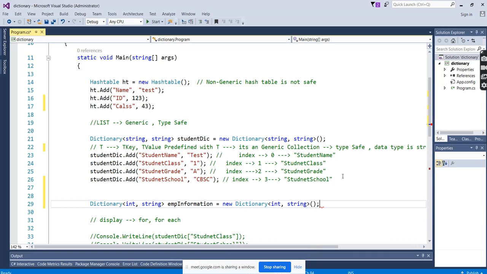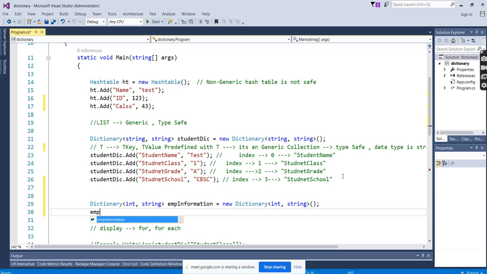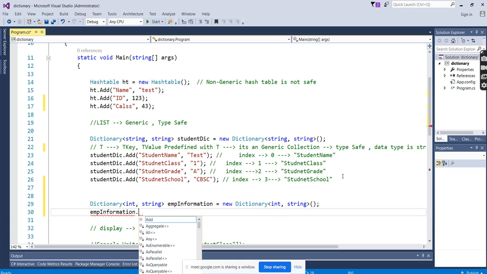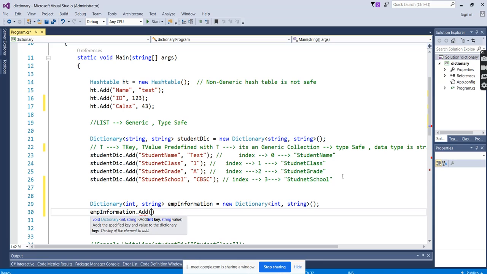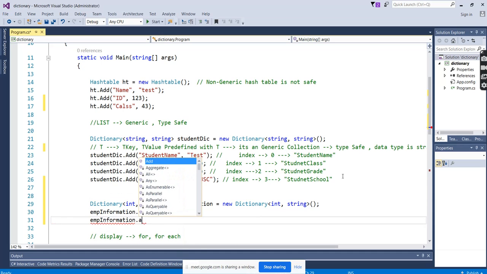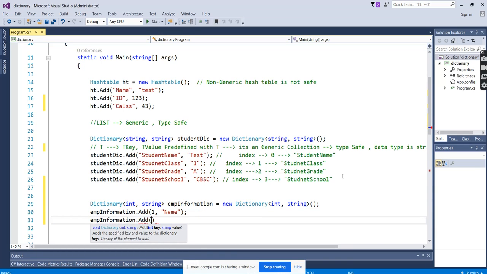That's a new dictionary, right? So, employee information dot add. Here you can see again it is saying int key, string value, which means for the key you have to enter an integer only, and for the value we can enter a string. Okay. Here I cannot mix now.